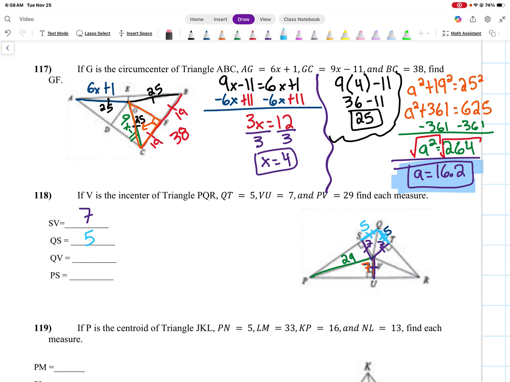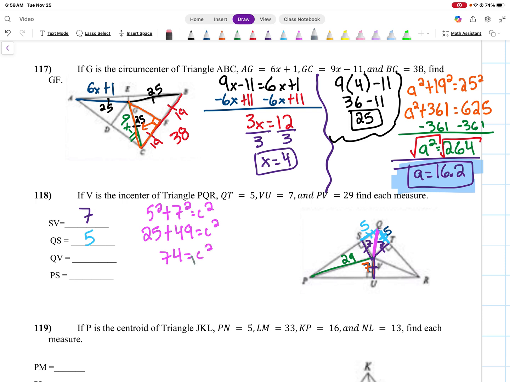Next, we want to find QV. QV is this pink line right here. If I want to find that one, once again, I have a right angle here and I have two of my sides. I'm going to do 5 squared plus 7 squared equals c squared and solve for c. So we're left with 25 plus 49 equals c squared. 25 plus 49 is 74.